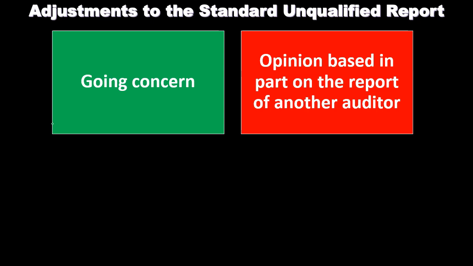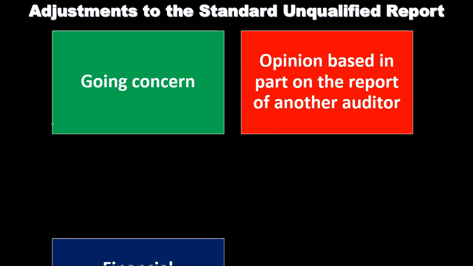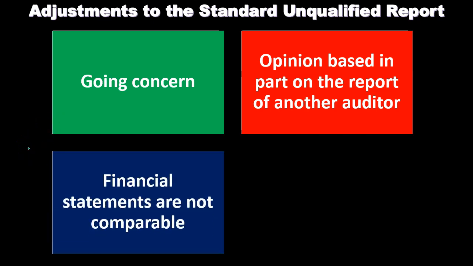Opinion based on part of the report of another auditor. So that could be the case that we did some of the audit, and then some of the audit might have been done somewhere else. For example, if we could not do an audit for part of the company that was done in another location, such as another country, because we don't have an office there, then it's possible that another auditor could do the audit of that particular component and help us complete the audit in that way. But by doing that, of course, we are dependent on an outside CPA firm, and that needs to be stated within the financials, within the report.